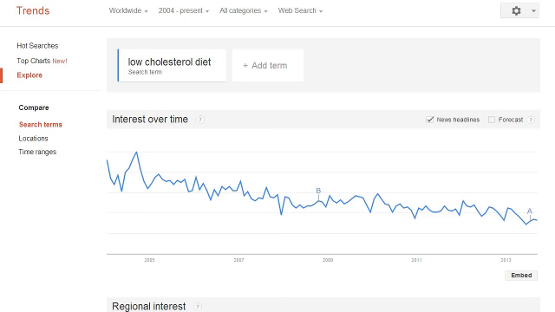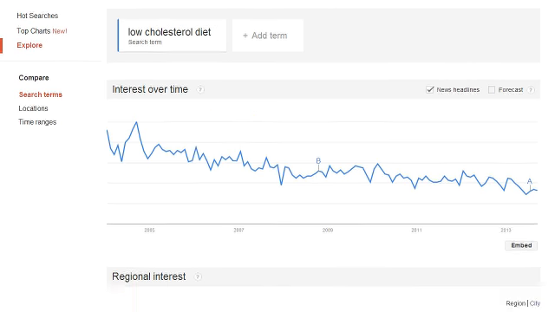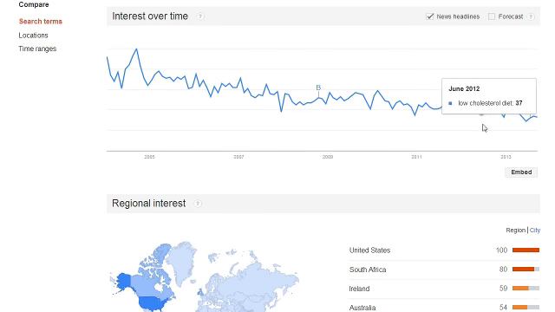Now, the next site I want to talk about is Google Trends, and you can find it by going to google.com/trends. Google Trends allows you to see basically the trends of a buyer market. You can see which keywords are rising so that you can look into exactly which keywords you want to rank on. So if you go to the site and type in a specific keyword term, let's stick with the low cholesterol diet, you can actually see the interest over time.